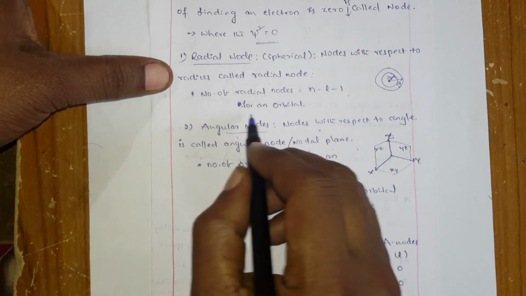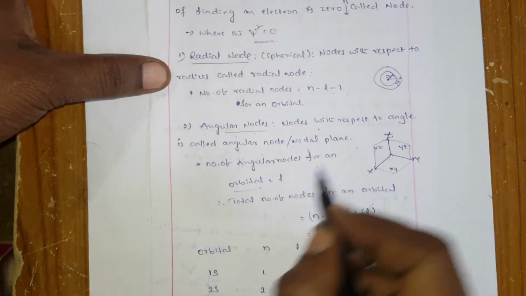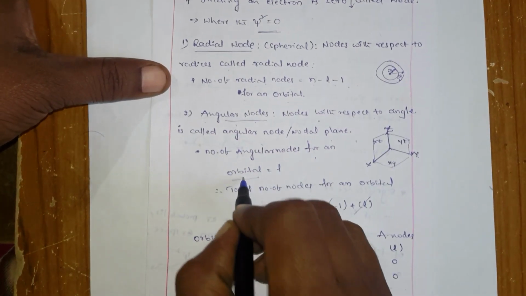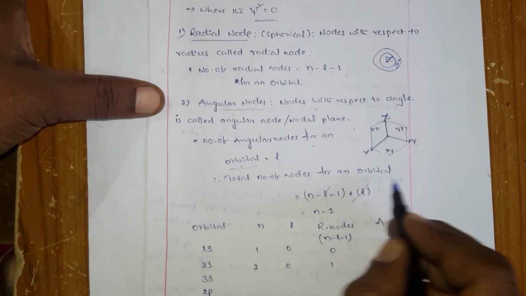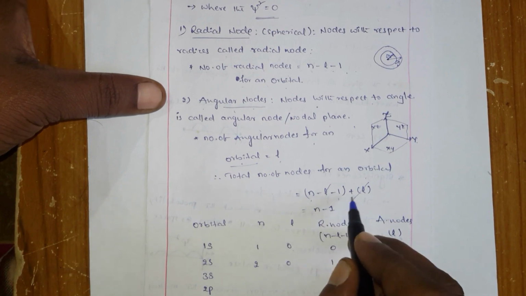Okay, the number of radial nodes per orbital is n minus L minus 1, and the angular nodes for an orbital, here it is only L. Okay, so now the total number of nodes for an orbital is n minus L minus 1 plus L.